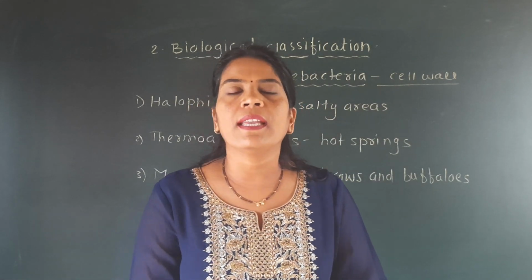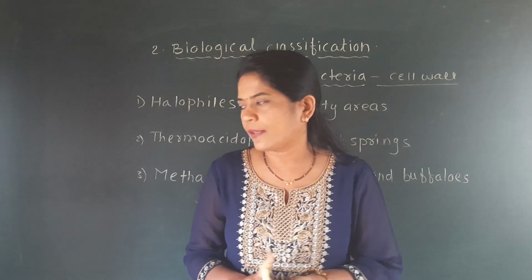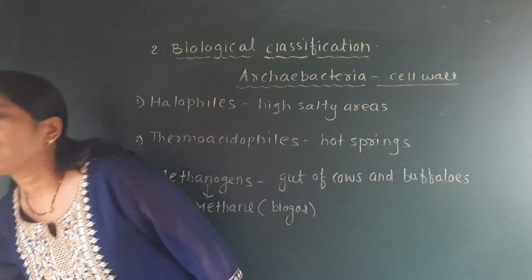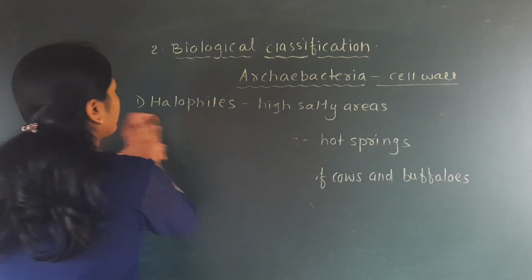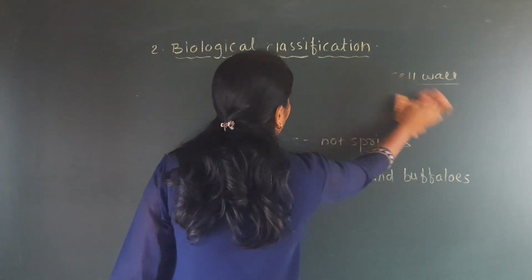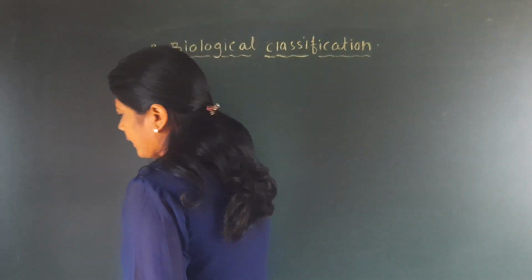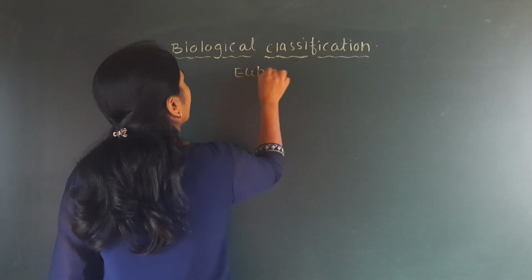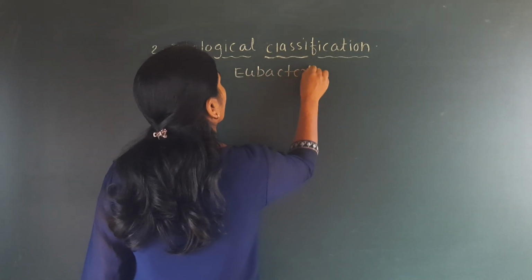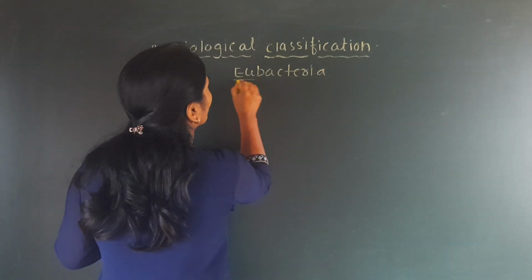Now we will see the next category of the bacteria, and that is called the eubacteria. This eubacteria is also called the true bacteria. So we will see the second category of bacteria, and that is the eubacteria. Many times we have seen the meaning of eu.